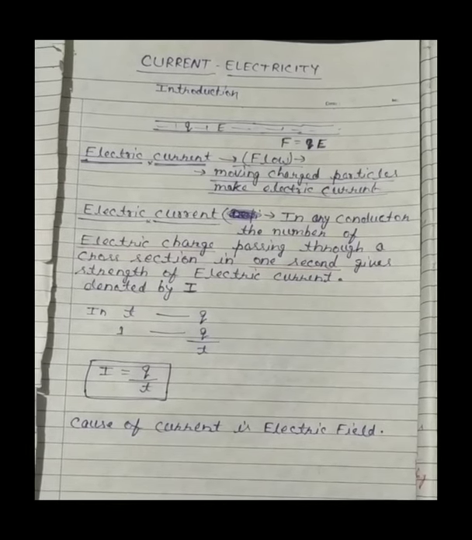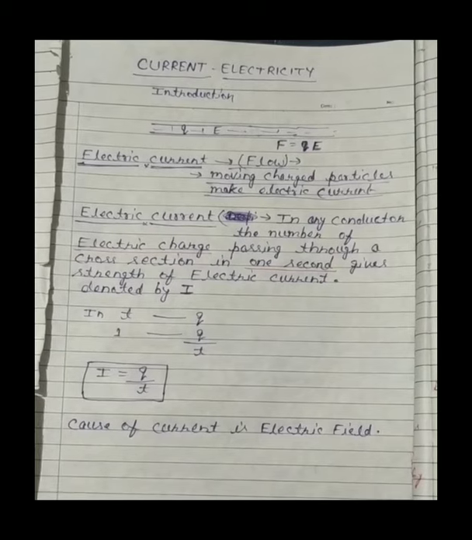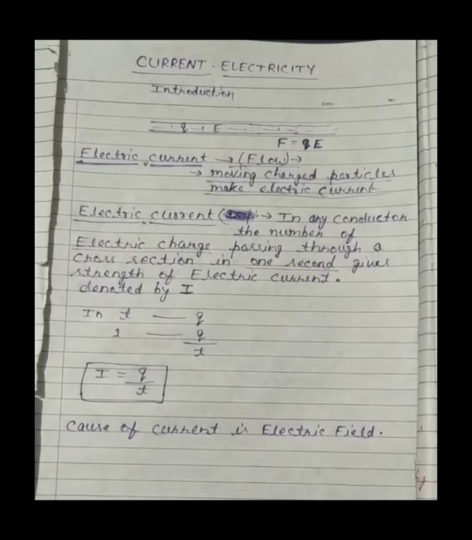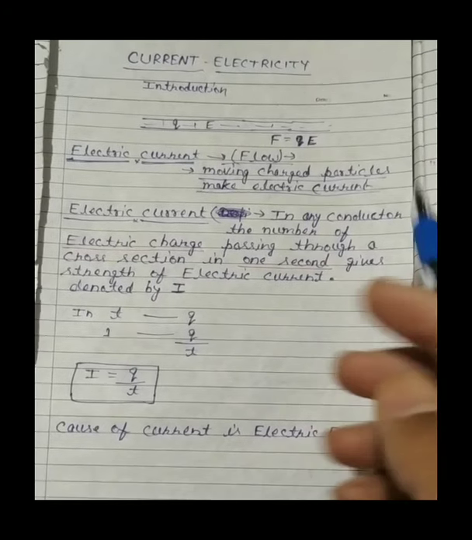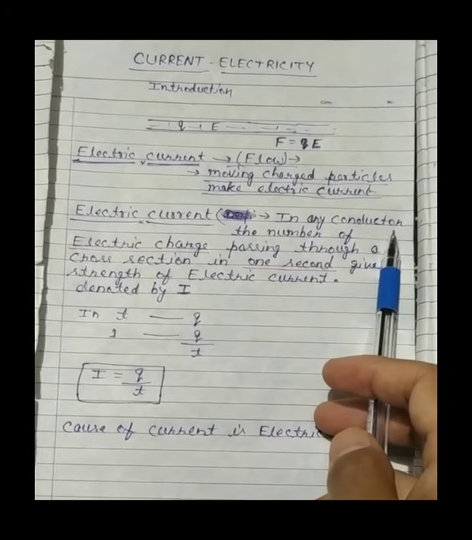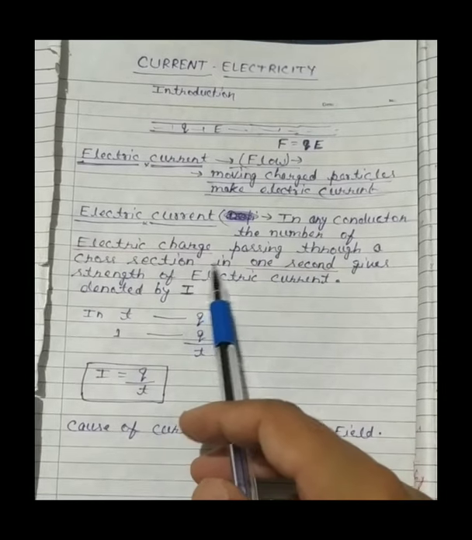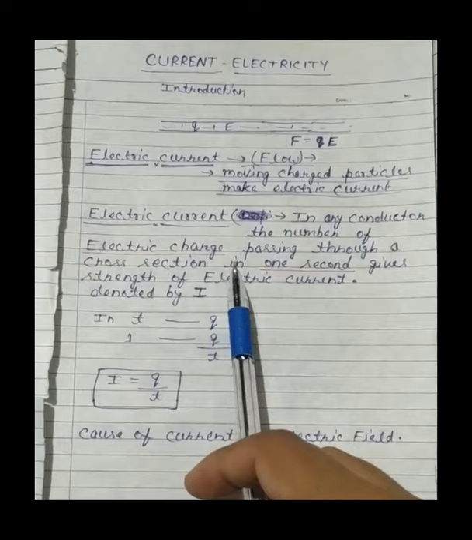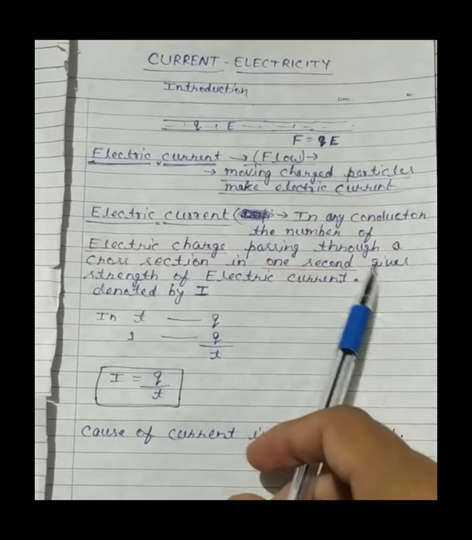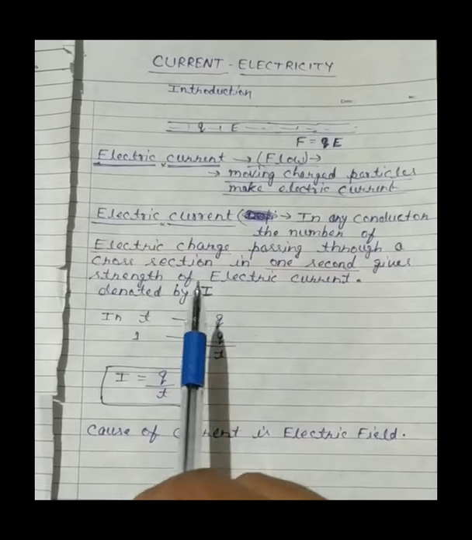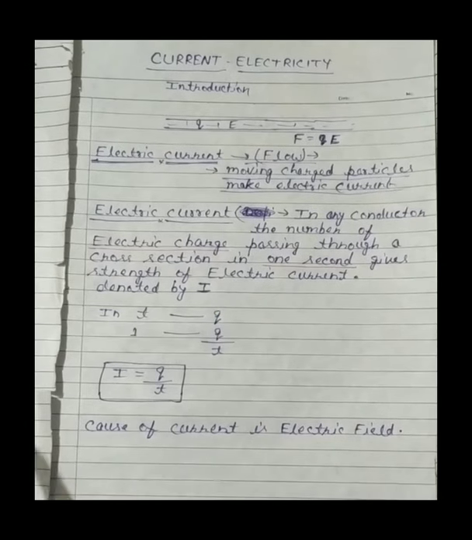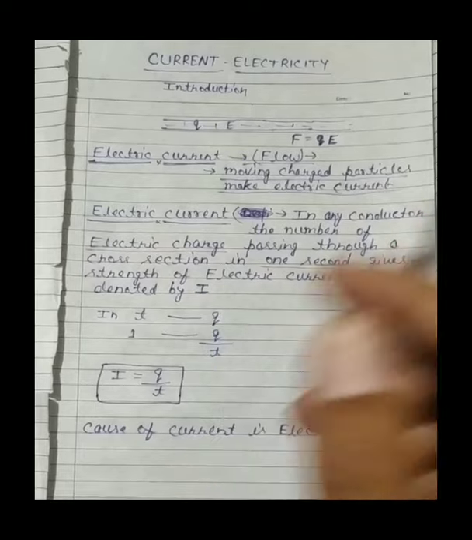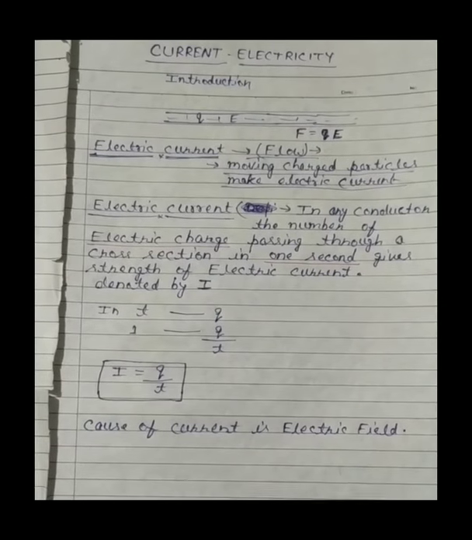To count the strength of electric current, we make a definition that in any conductor, the amount of electric charge passing through a cross section in 1 second gives the strength of electric current, and it is denoted by I.